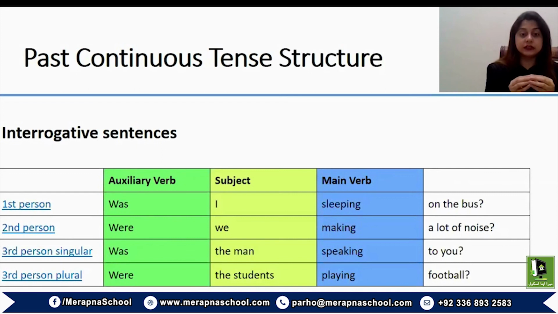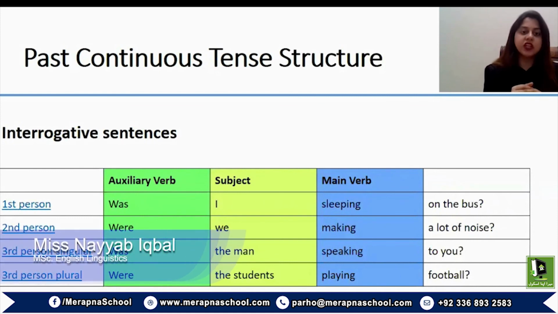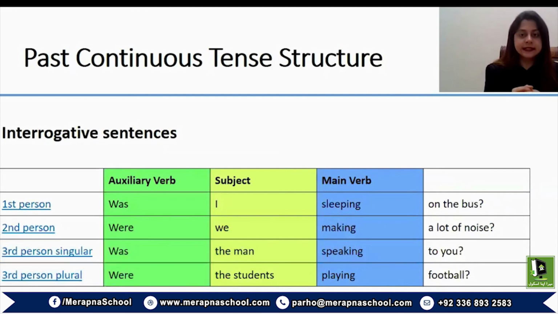But the only thing that will change in continuous tense as per the subject is the helping verb. So either you're going to use was or were, depending on the subject that you have written. So I hope that the usage and grammatical structure of past continuous tense is clear to you by now.